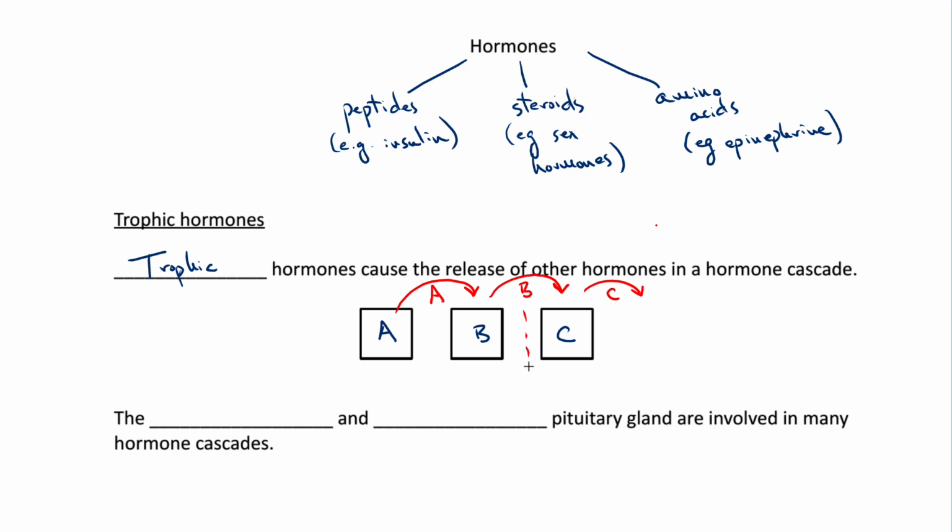So imagine there is a negative feedback from hormone B back on gland A, shutting it down. As the level of hormone B gets too high, that's going to increase this negative feedback, inhibit gland A, and then the level of hormone A will come down, and the level of hormone B will come back down to where we need it as well. If the level of hormone B gets too low, then this negative feedback shuts down, the level of hormone A comes up again, and the level of hormone B comes up again.